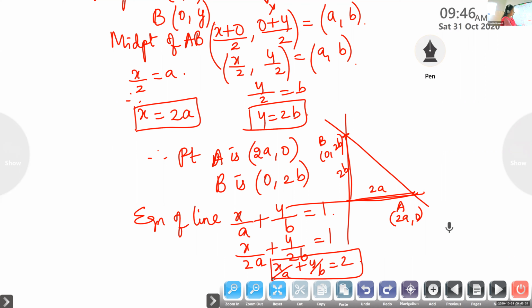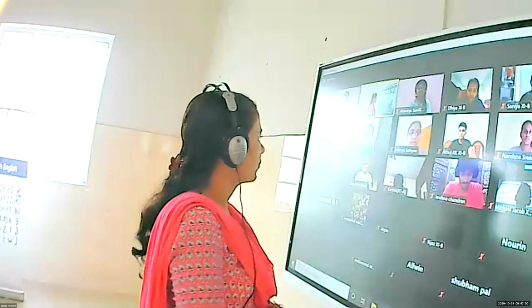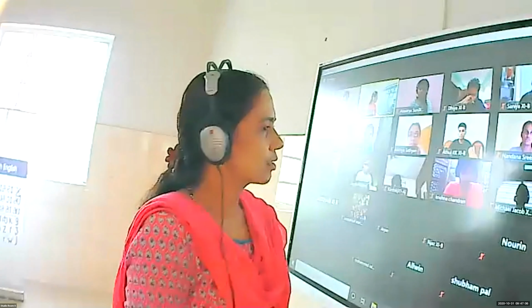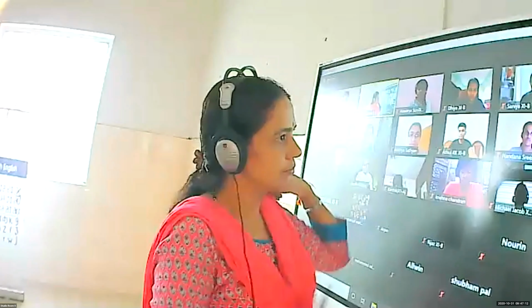Okay, complete this one, children. We are using the midpoint formula as well as the intercept form to find the equation of the line here. Is it okay? Copied? Is it over, children?